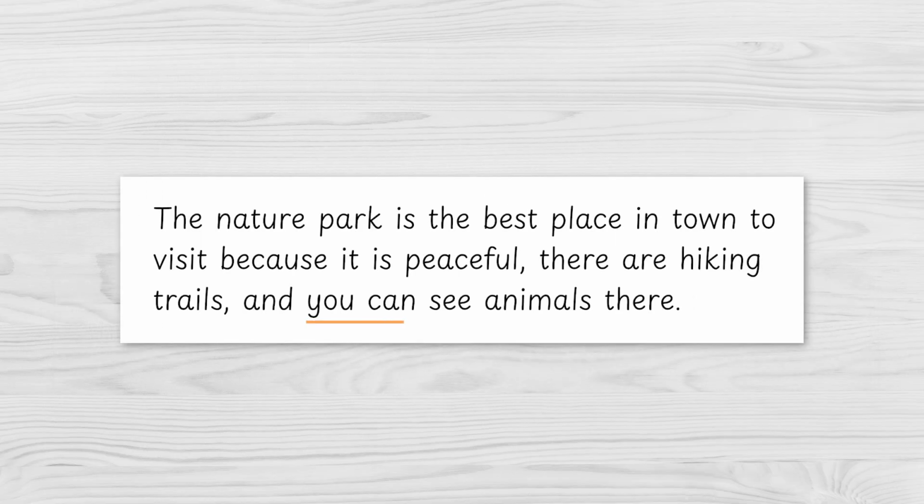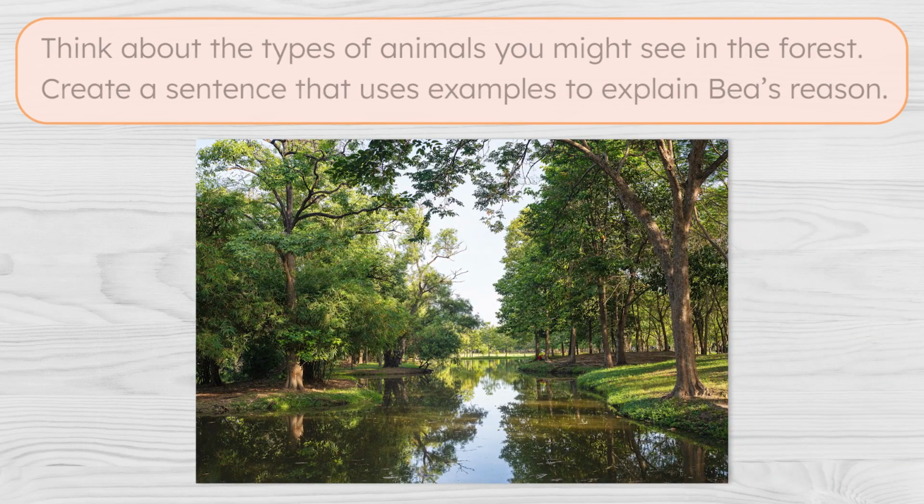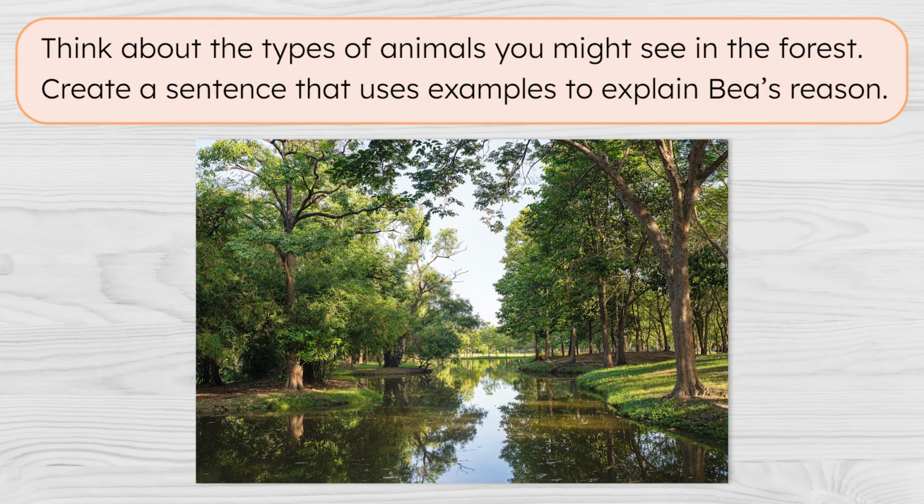My last reason is that there are animals to see. What do you think my readers might be wondering about this? They're probably thinking, what kinds of animals? Thinking about the questions your readers might have is a great way to decide what details to include. Let's answer this question for my readers. Think about the kinds of animals that might be seen in a forest biome.